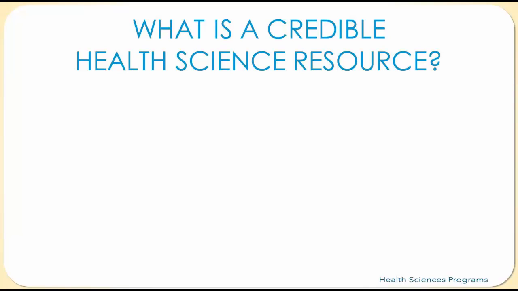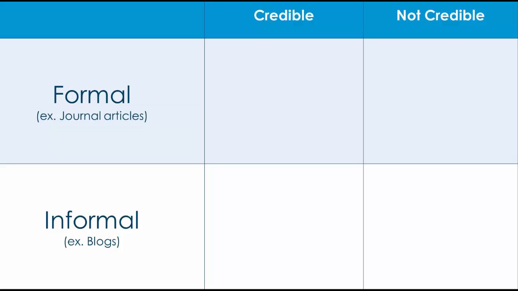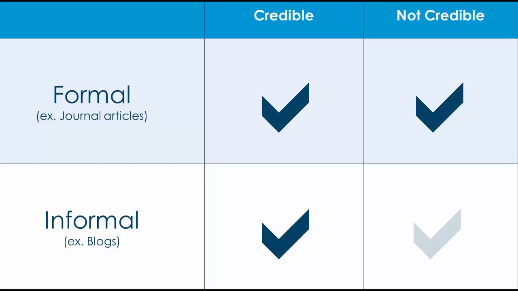In Video 1, we explored finding formal academic resources and non-traditional or informal resources. Keep in mind, both formal and informal sources can be credible. Once you have selected an article or resource, determining the credibility of the source is the next step. It is important to authenticate the information, and choosing credible sources is one way of mitigating this concern.